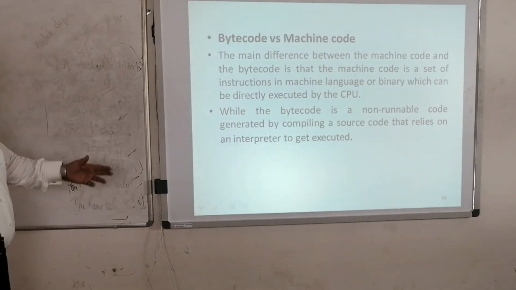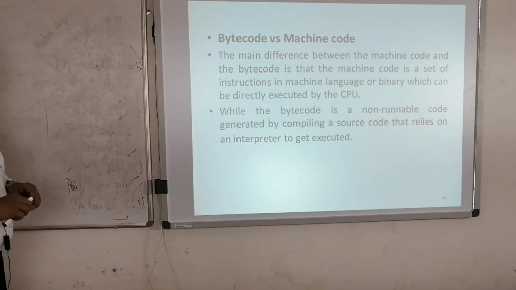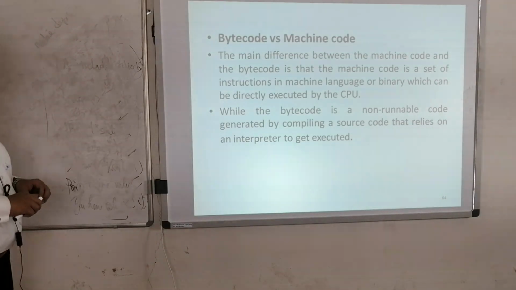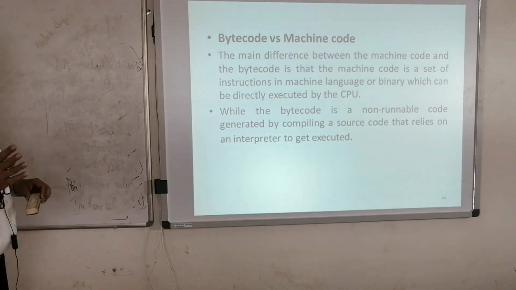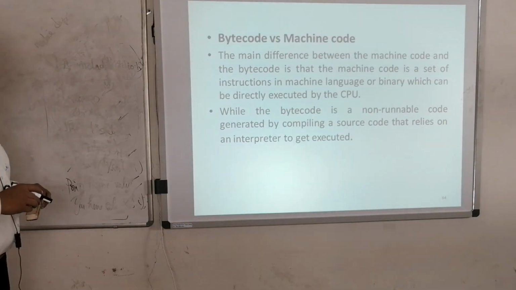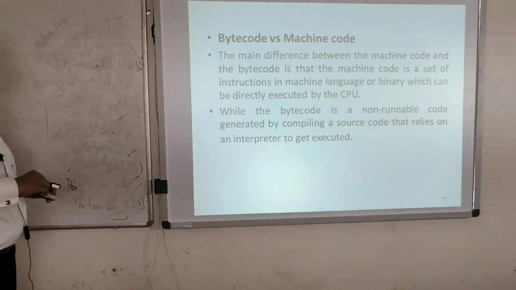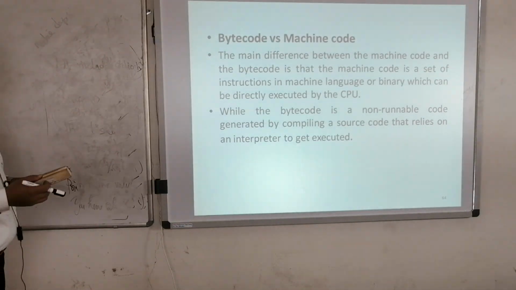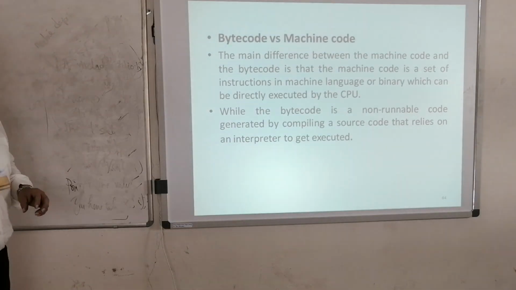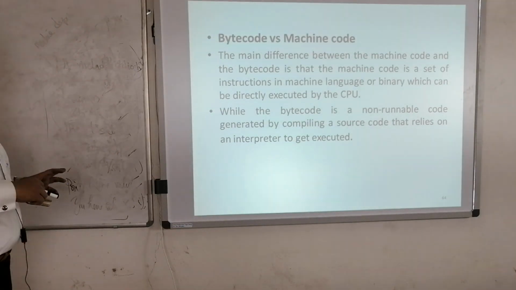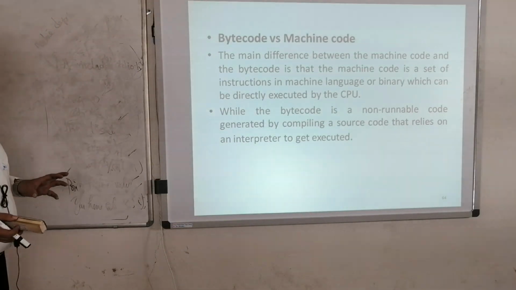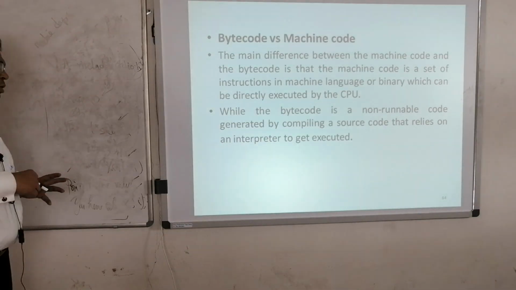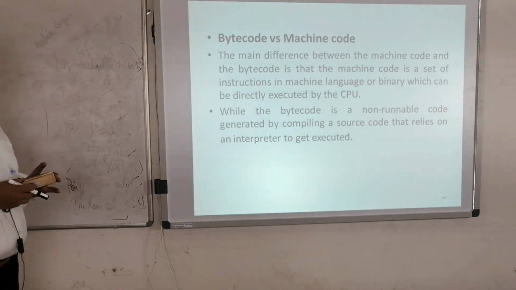Bytecode and machine code: the main difference is that machine code is a set of instructions in machine language or binary which can be directly executed by the CPU, whereas bytecode is non-runnable code generated by the compiler from the source code that relies on an interpreter. Machine language is zeros and ones run by the CPU, whereas bytecode is non-runnable code which requires an interpreter in order to execute.